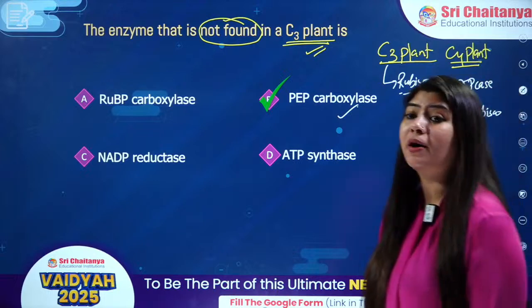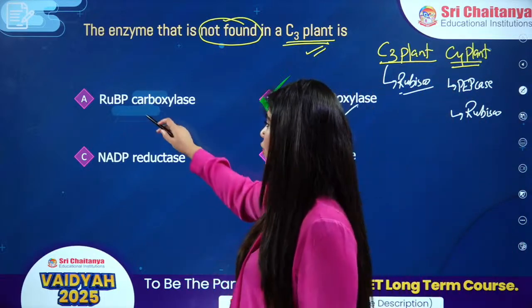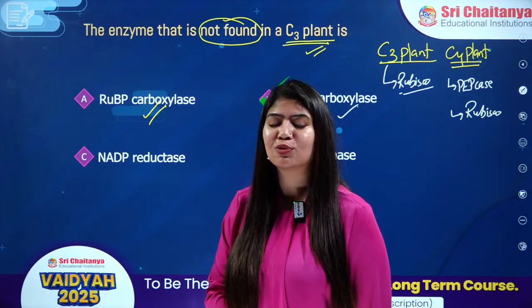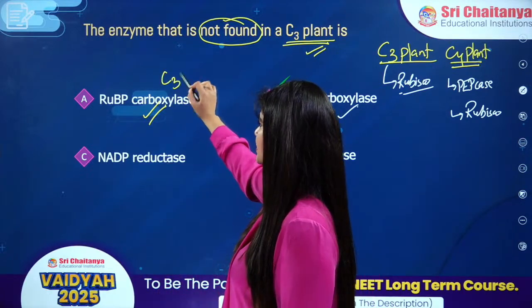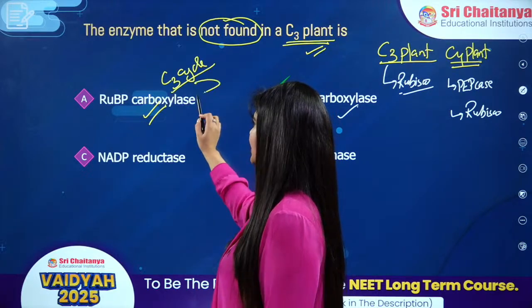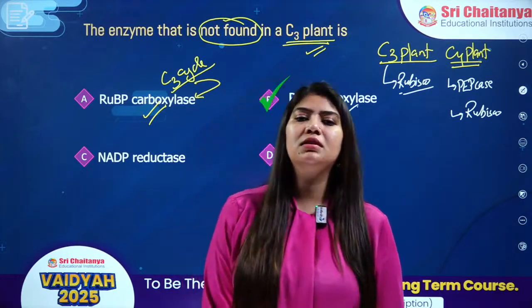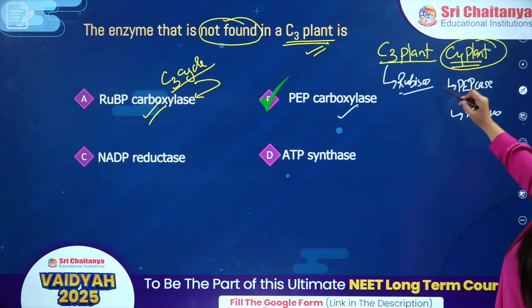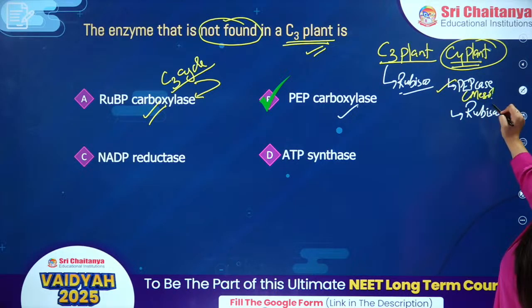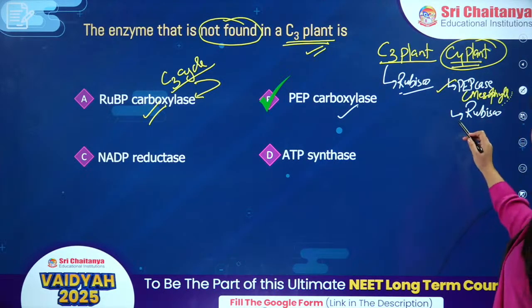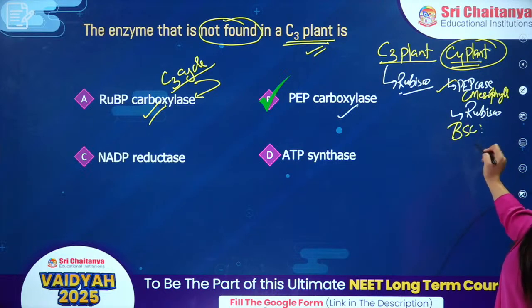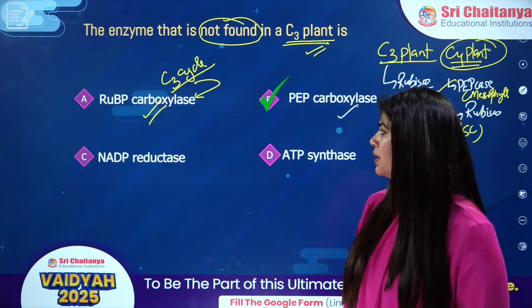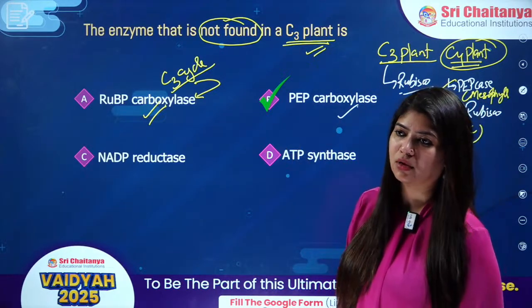See, question is asking you about not found. Rubisco obviously is there in the case of C3 plants. Otherwise, they won't be able to make glucose molecule through Calvin cycle, or we can say C3 cycle. So for C3 cycle, this is acting as an enzyme to fix carbon dioxide. Okay, answer is option number A. But in case of C4 plant, we're gonna see PEPase in my outermost mesophyll cells, and rubisco is in bundle sheath cells, right? Yes, yes. Answer is option number 1, which is RuBP, which is PEP carboxylase. Sorry, option number 2.